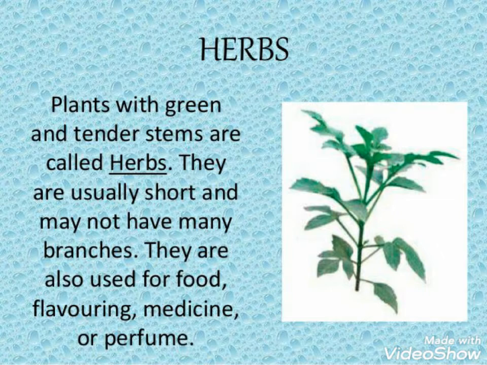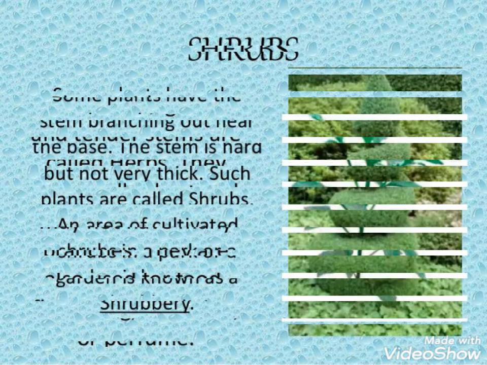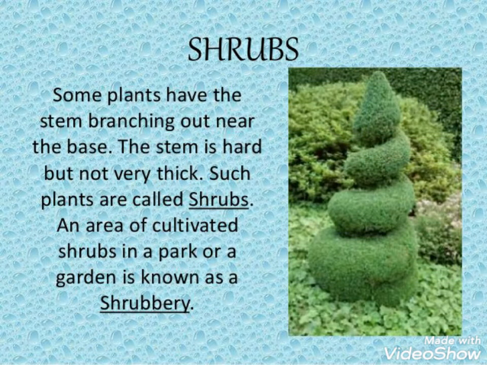The next one is your shrubs. Shrubs are medium sized plants with a hard stem. Their size is medium and they have a thick stem, not very thick, but as compared to herbs, a bit thicker. Small branches are present in them, and examples are rose, China rose. All these shrubs are mostly grown in the garden. They are mostly the garden plants. The flowers come under the category of shrubs.